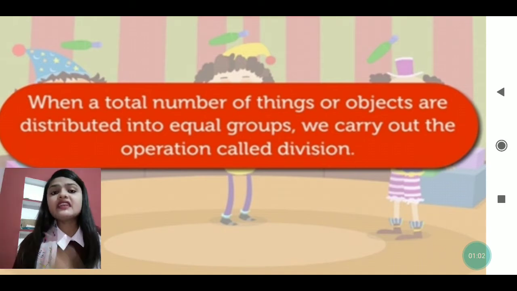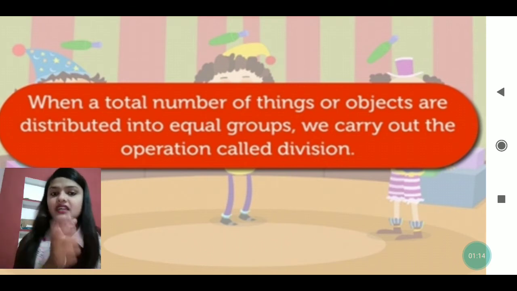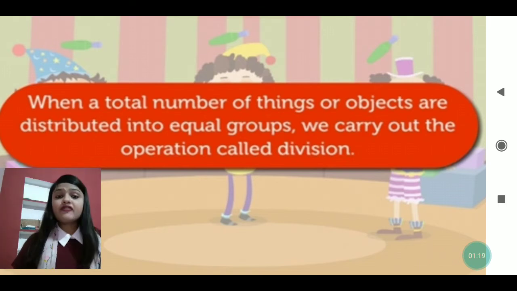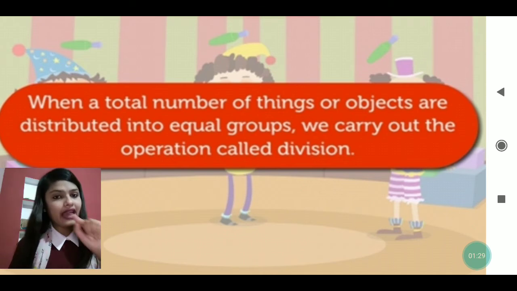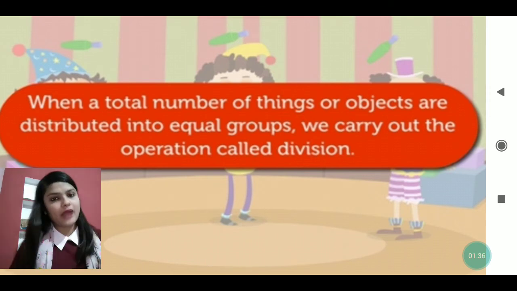What is the dividend? Dividend is that part of the division which we use to divide, whereas the divisor is that part of the division which we use to divide the dividend. The result which we get is the quotient. The remainder is the leftover number which is not divisible by the divisor. The sign of division is divided by: one dash and two dots, which should be written in between and parallel to each other.